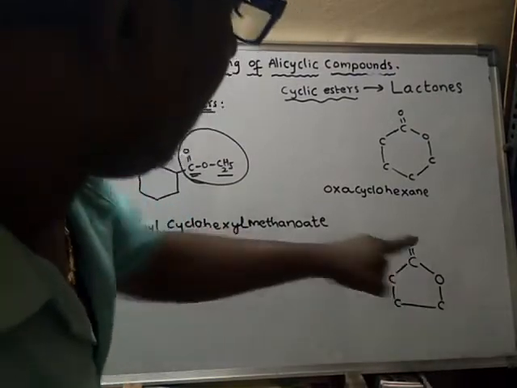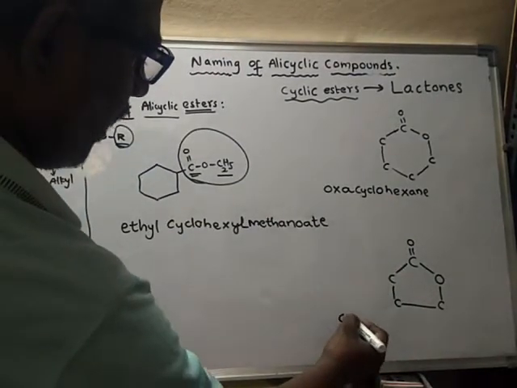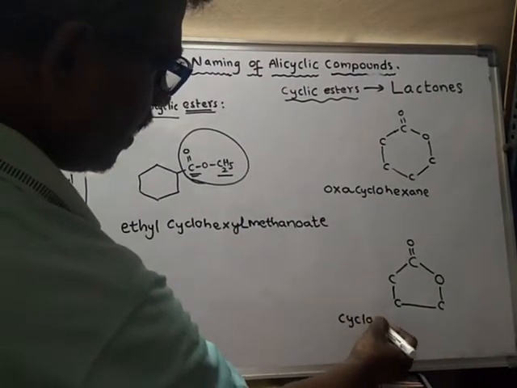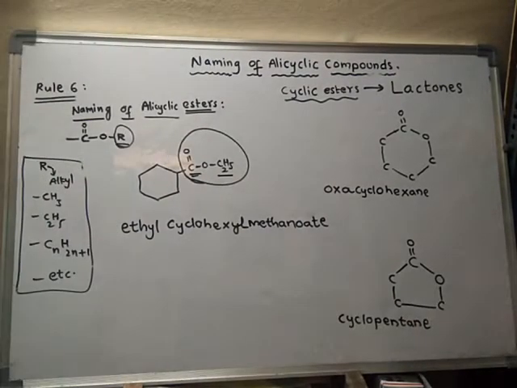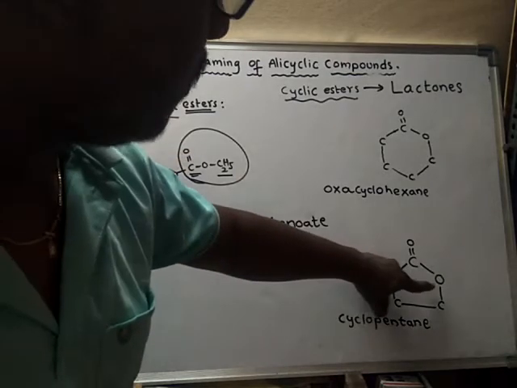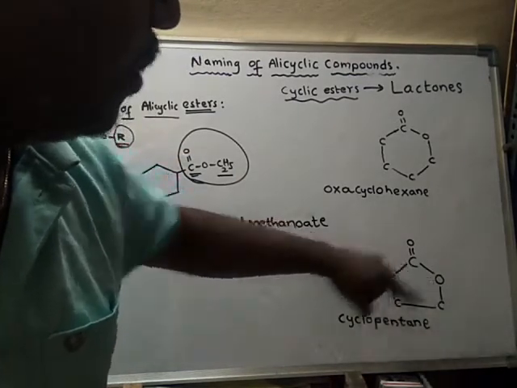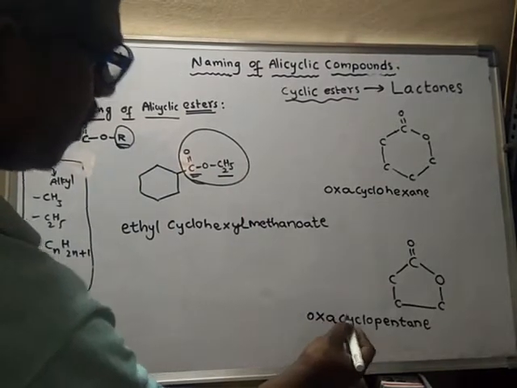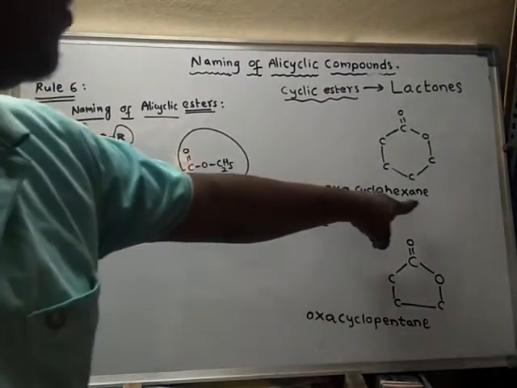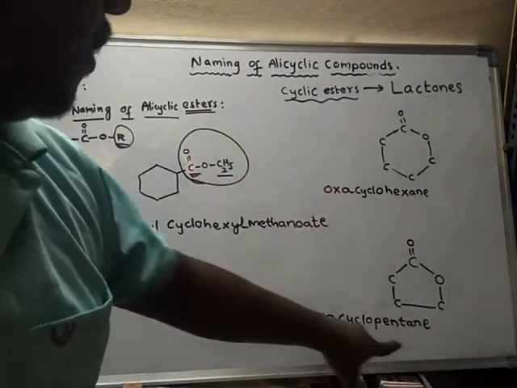It is a 5-membered ring, hence it is called cyclopentane. But one of the carbons is replaced by oxygen, hence it is called oxacyclopentane. So this is oxacyclohexane, and this is oxacyclopentane.